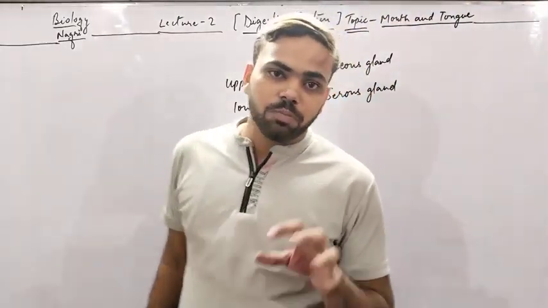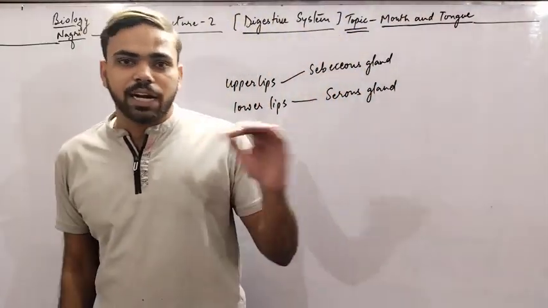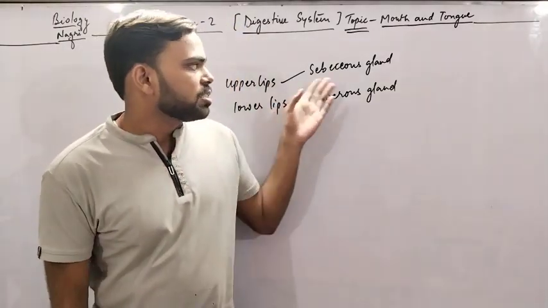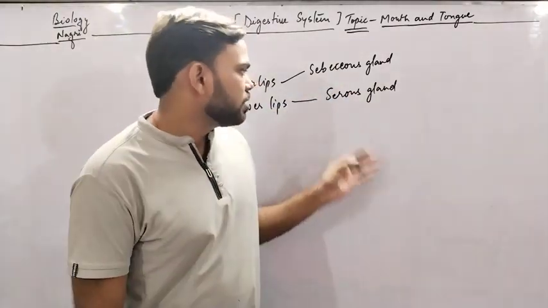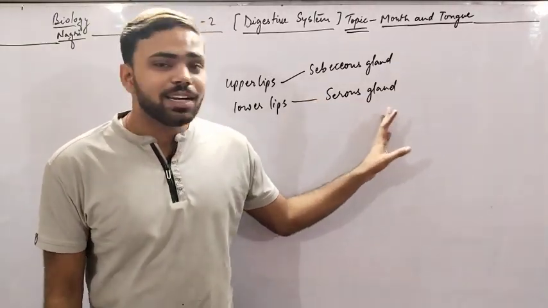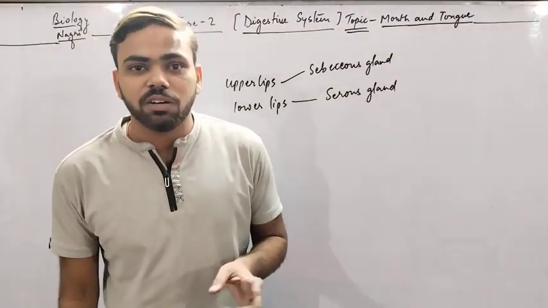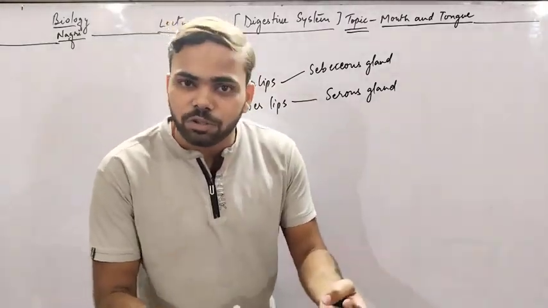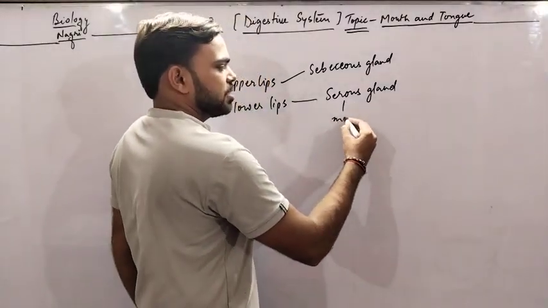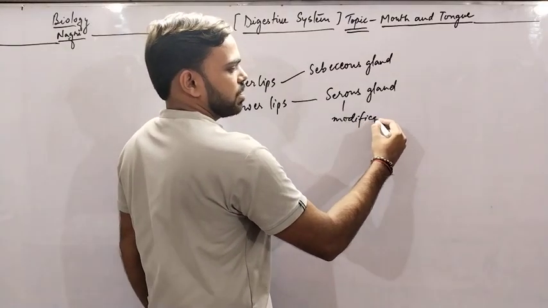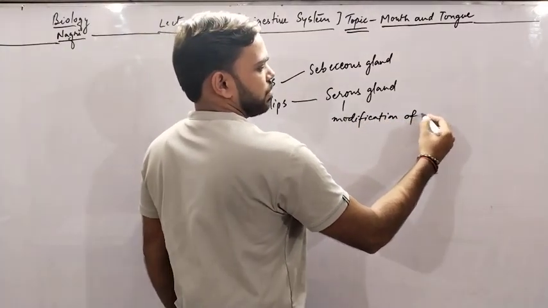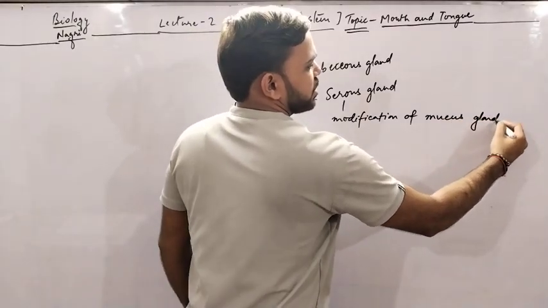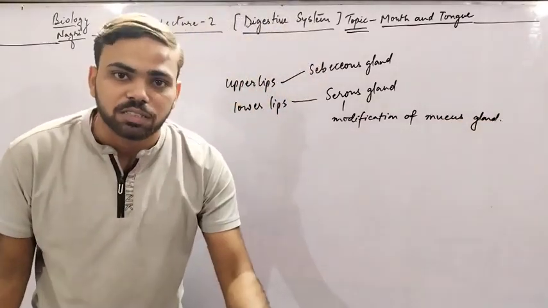कहने का मतलब है ये जो माउथ है ये लिप्स से गार्डेड होते हैं पूरी तरीके से. The outer lip contains the sebaceous gland and the inner lip contains the serous gland. The serous gland is nothing new but the modification of mucus gland. Mucus gland ही आगे चल के serous gland में modify हो चुका है. So serous gland is a modification of which gland? Mucus gland. And we know that mucus gland secretes mucus.